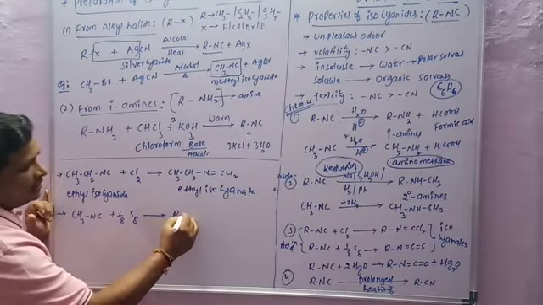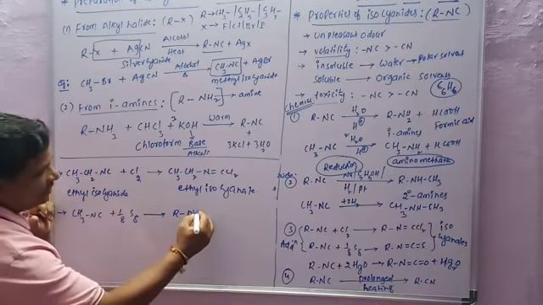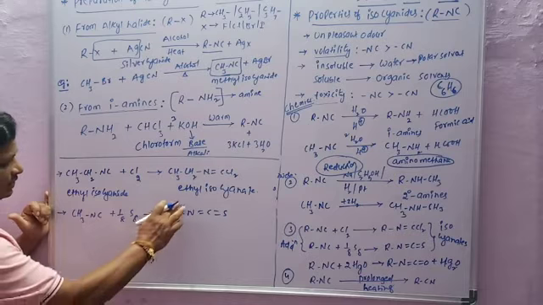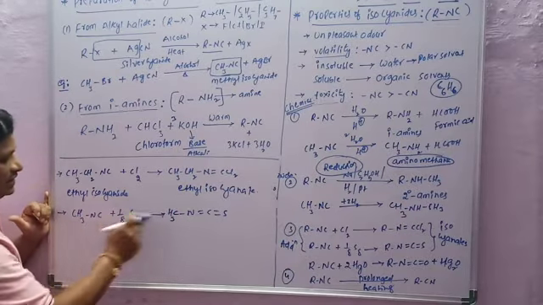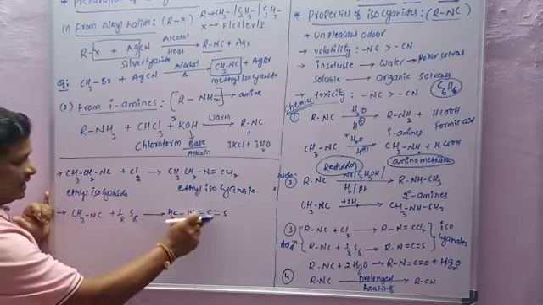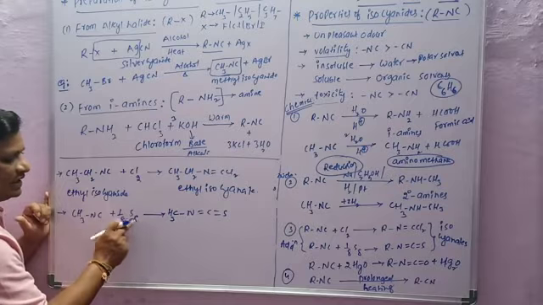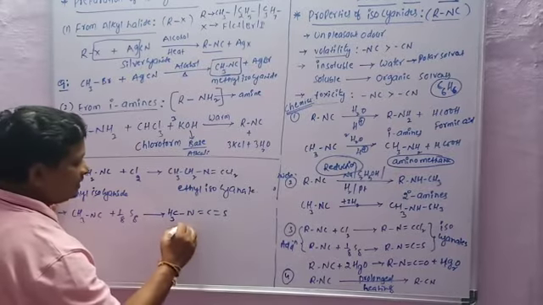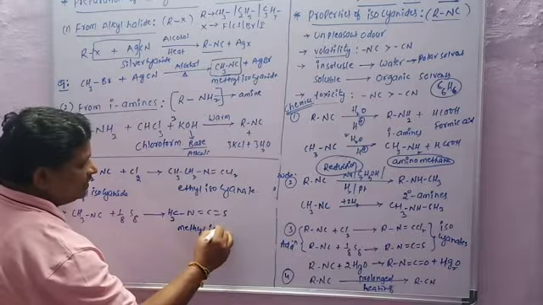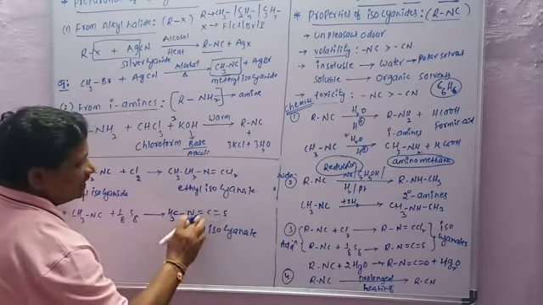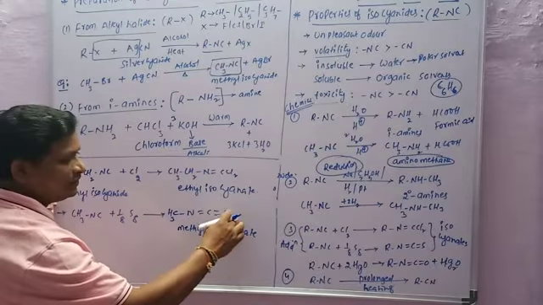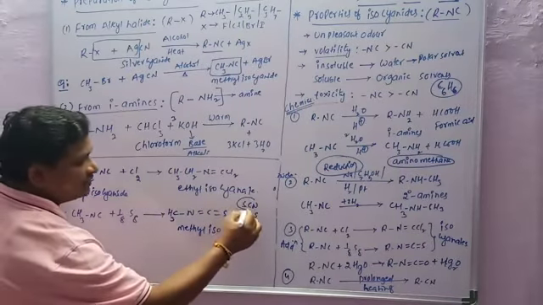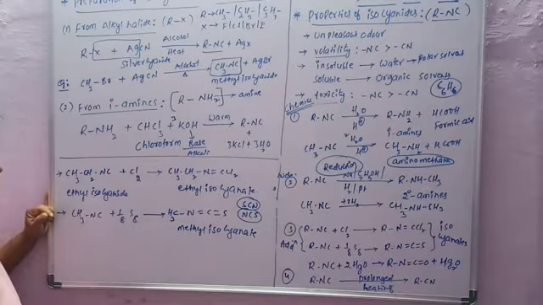It gives RN=C=S. In place of the alkyl group, if you take methyl, CH3N=C=S, since 1/8 of S8 means one sulfur atom. This is methyl isothiocyanate.